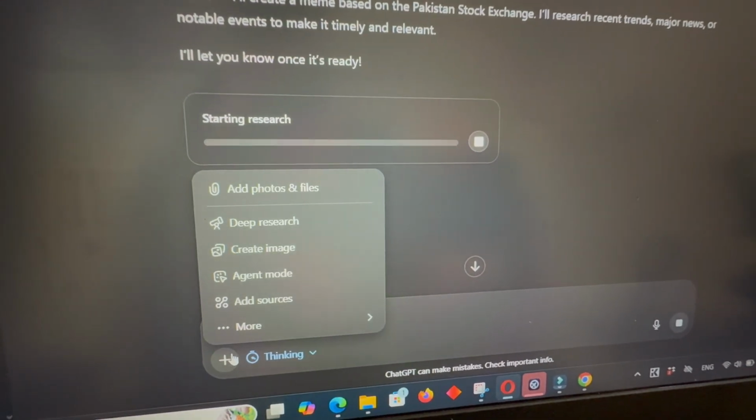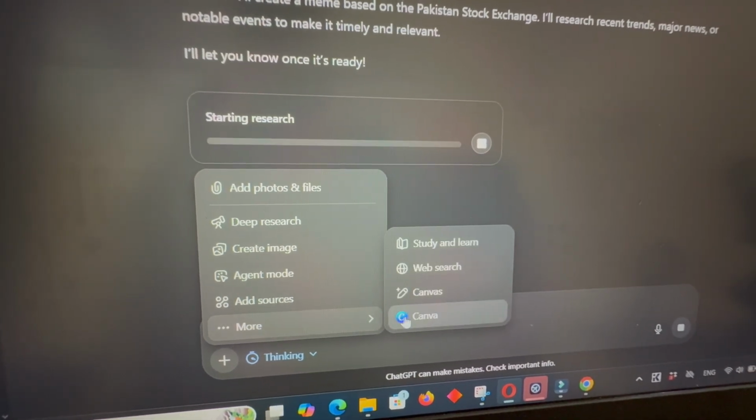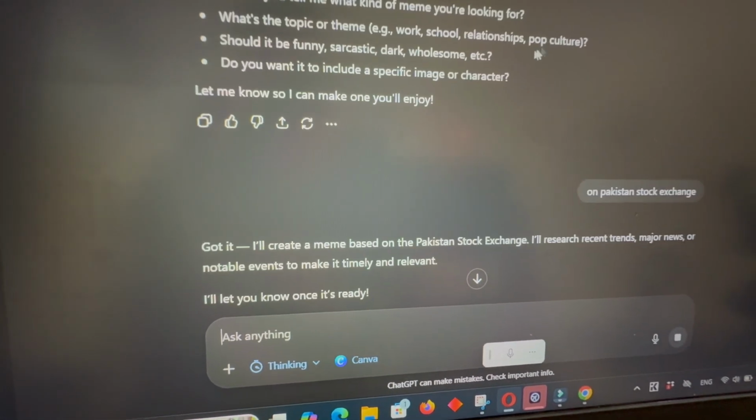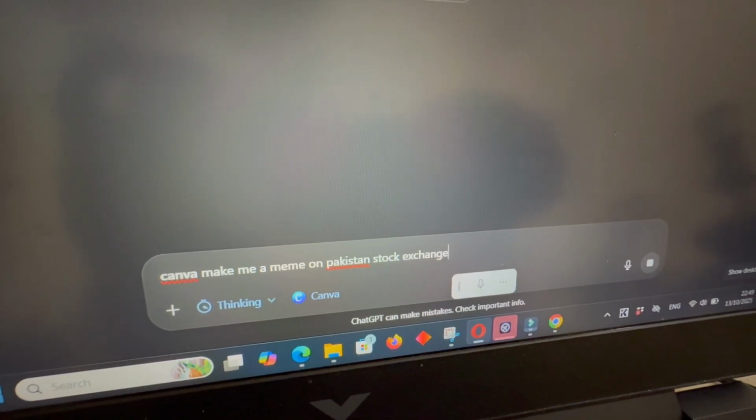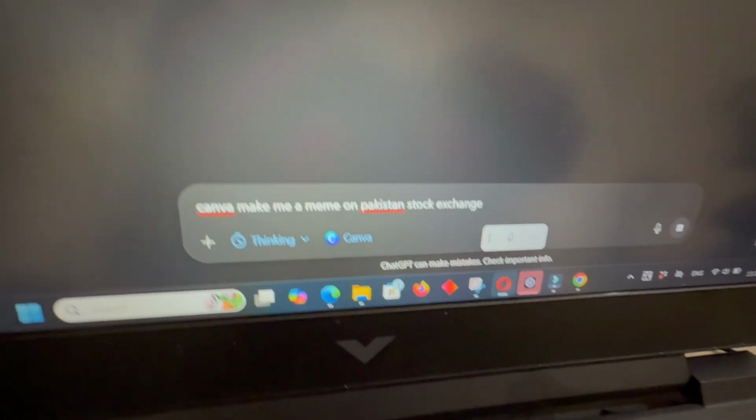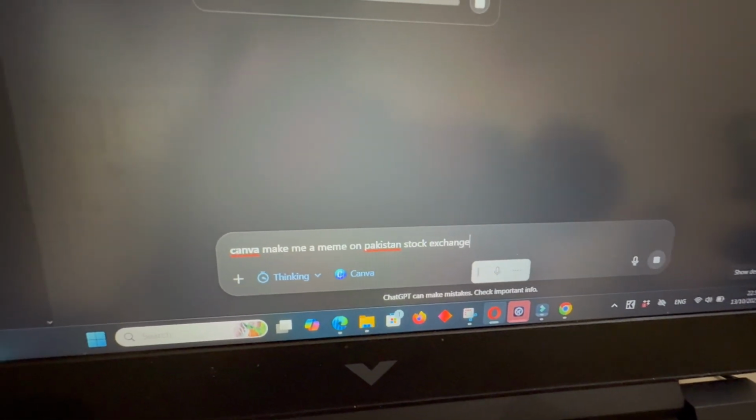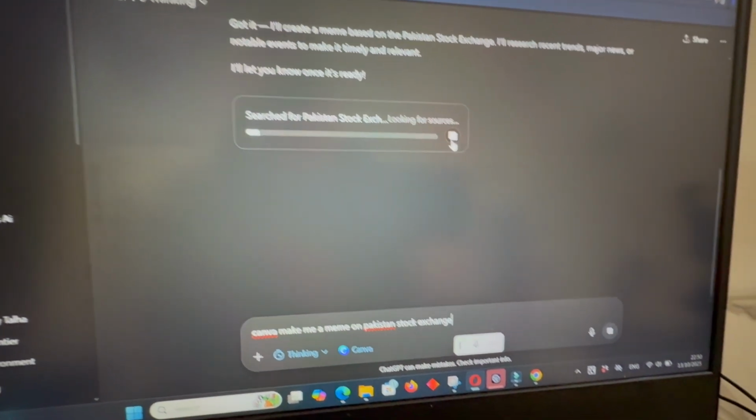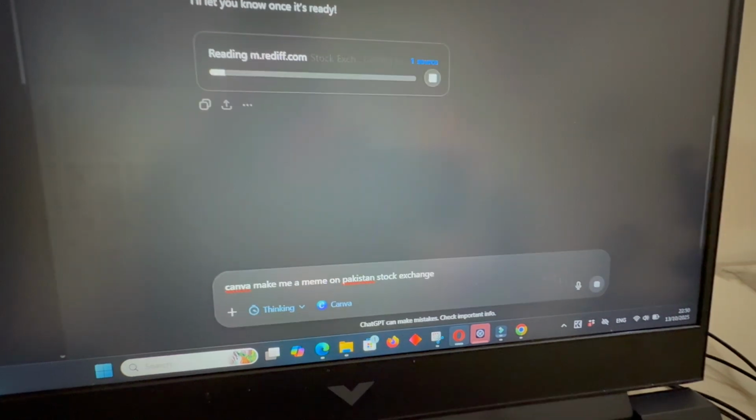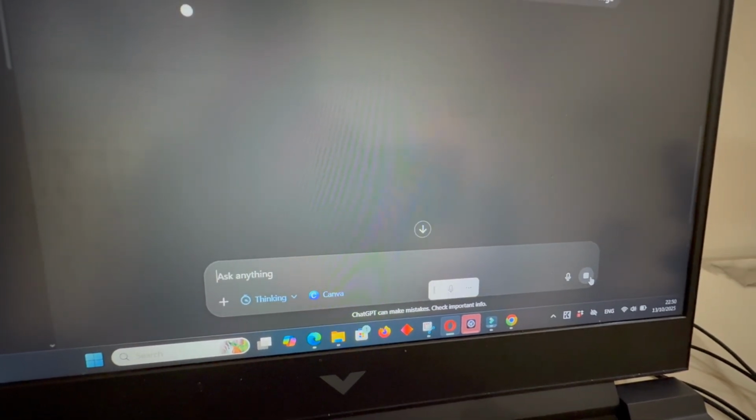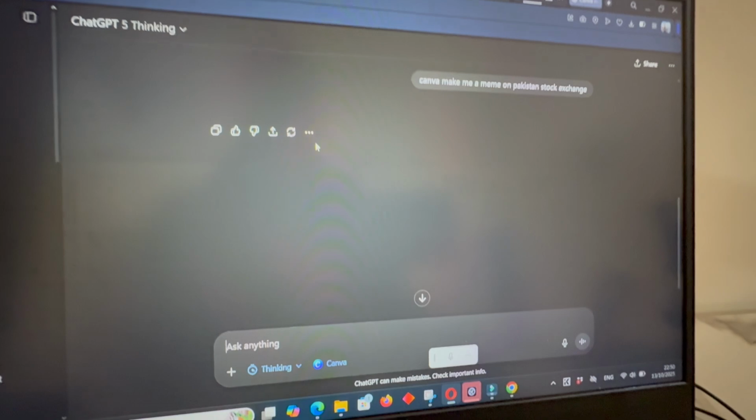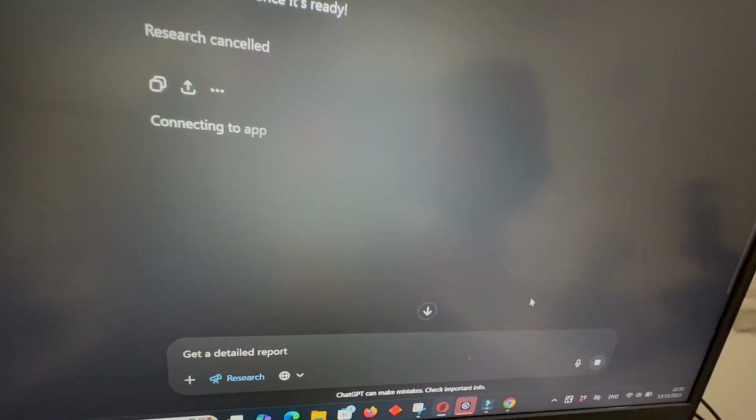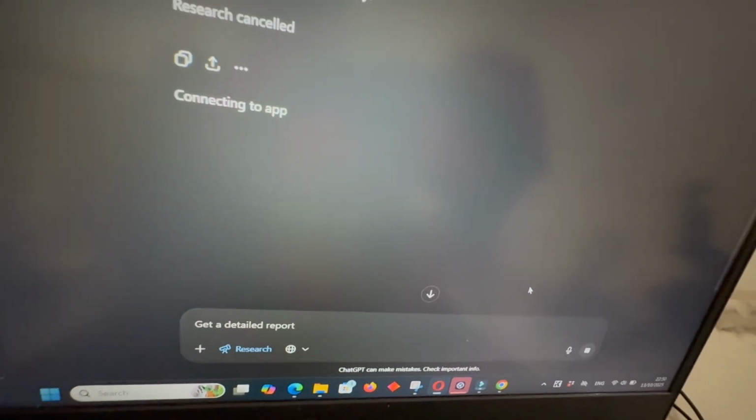So I think there's some option over here. If I select this, and here in more I can write Canva, and now let me type the same thing. So what I wrote is, Canva, make me a meme on Pakistan Stock Exchange. Let's see if it works or not. Let's hit enter. So we'll have to actually stop the previous one, and we'll let this one go. Okay, go again. It's showing something like connecting to app, and let's see if it works or not.